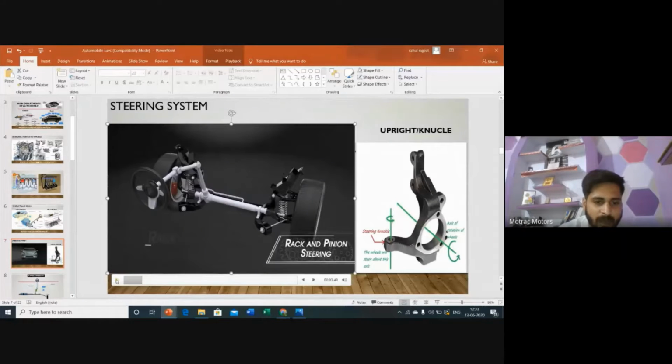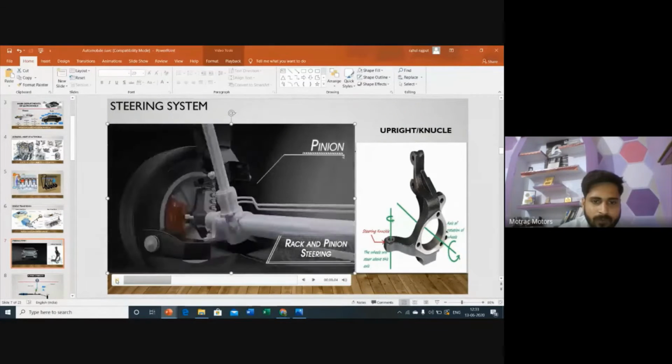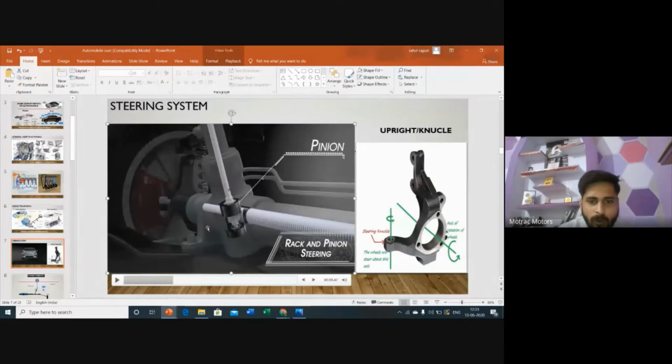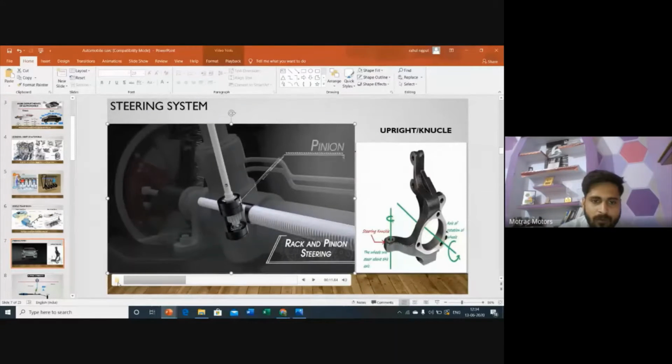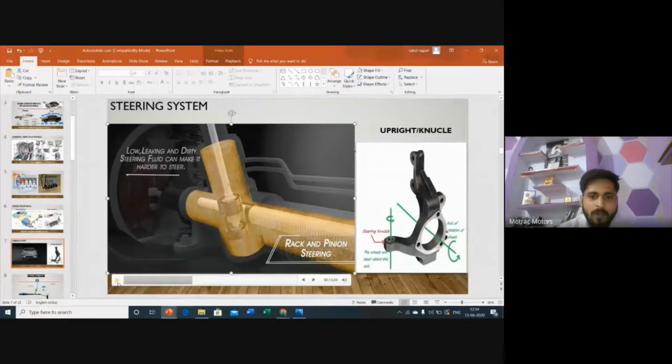Just see here how the rack and pinion works. If you rotate clockwise or anti-clockwise, your wheel steers to the right or left accordingly. I told you it is a pinion gear attached to the bottom of your shaft, and this is the rack. So when you move your steering, it rotates and shifts the rack in the particular direction. According to that it moves.